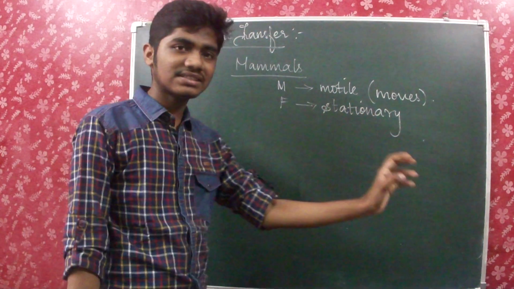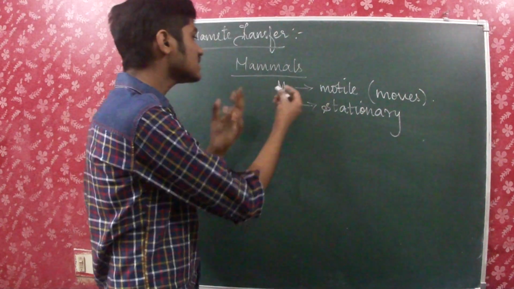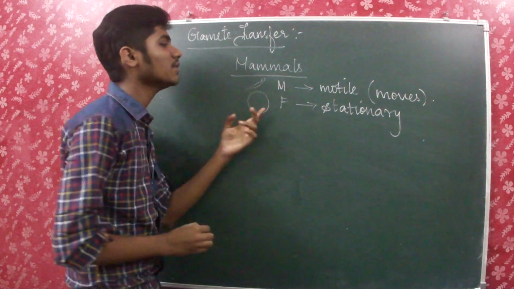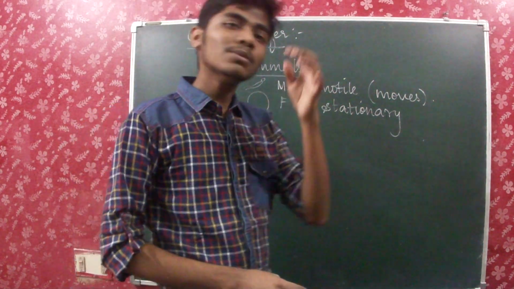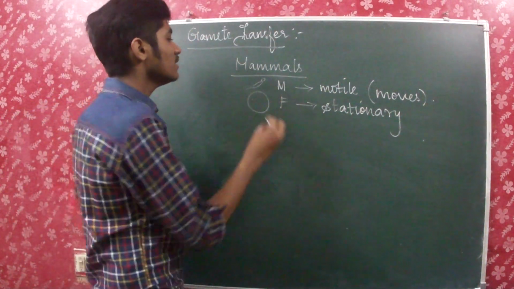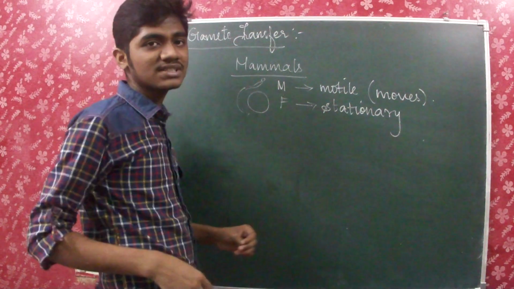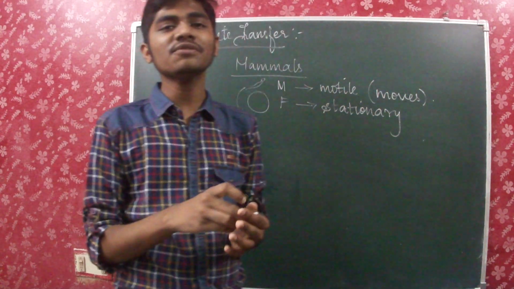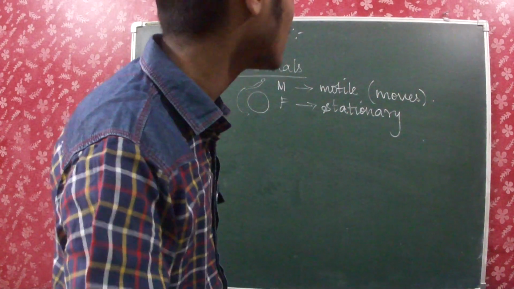That is it stays, it does not move. For example, even in humans we can take the example of sperm and ovum. So this is stationary and that is motile. So if such gametes are produced, the male gamete has to reach the female gamete. Am I right? It has to get transported to the female gamete. Only then fertilization can occur.